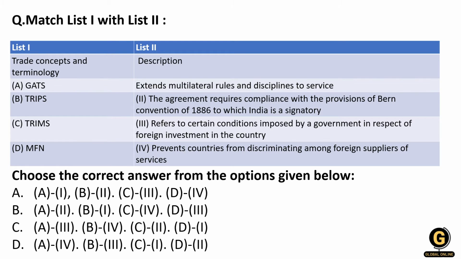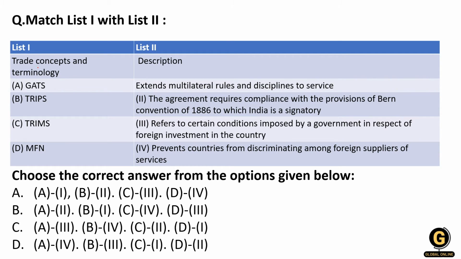So here we have GATS, TRIPS, TRIMS and MFN. On the other hand, you are given descriptions: one that extends multilateral rules and disciplines to services; then the requirement of compliance with the provisions of the Berne Convention of 1886, of which India is a signatory; then certain conditions imposed by government in respect of foreign investment in the country; then prevention of countries from discriminating among the foreign suppliers of services. You are given the codes here.